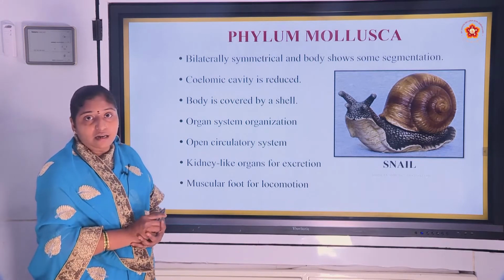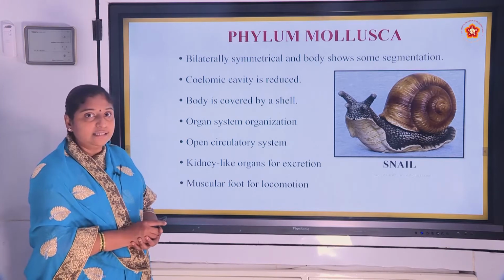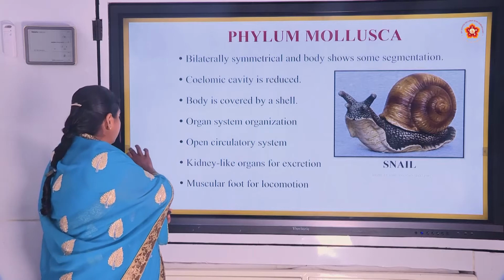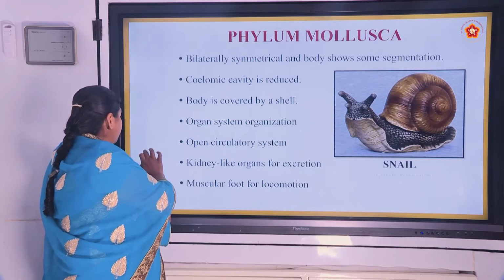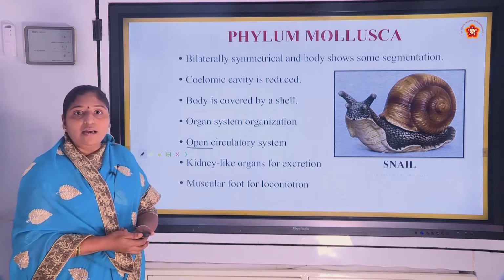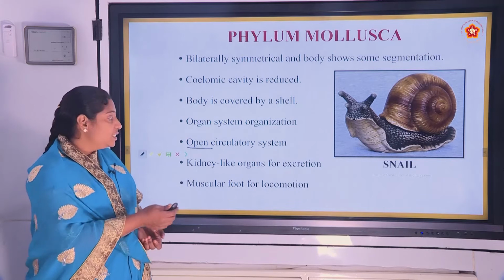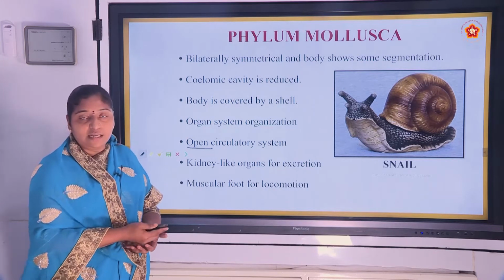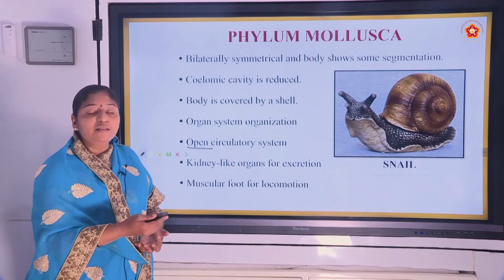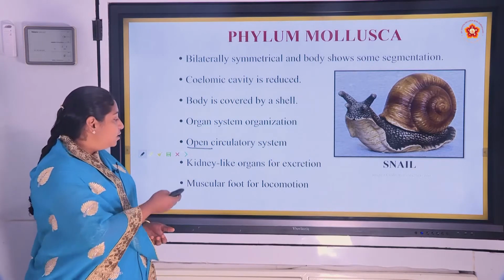Kidney-like organs are there for excretion, not exactly as such kidneys. And here you can observe open system of circulation. As arthropodans also exhibit open circulation, here also open circulatory system, as already explained. The blood flows into the cavity, not in blood vessels.